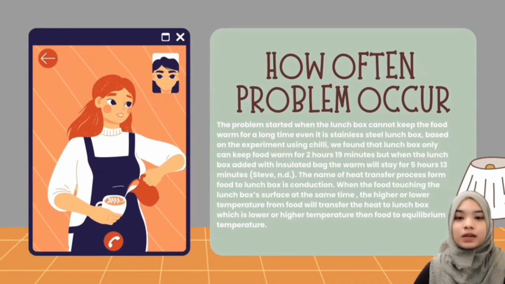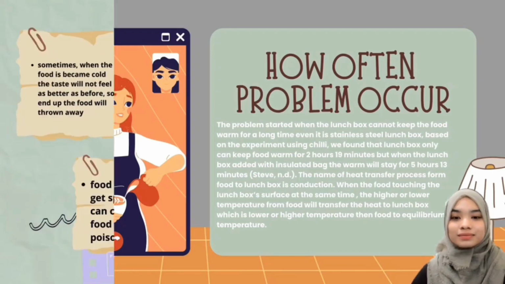The problem started when the lunchbox could not keep the food warm for a long time even though it is a stainless steel lunchbox. Based on the experiment using TV, we found that the lunchbox can only keep food warm for 2 hours and 90 minutes, but when the lunchbox is added with an insulated bag, the warmth will stay for 5 hours and 30 minutes. The name of the heat transfer process from food to lunchbox is conduction. When the food touches the lunchbox surface, the warm food will transfer the heat to the lunchbox, which is at a lower temperature than the food, until equilibrium temperature.